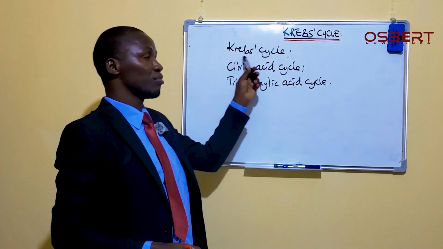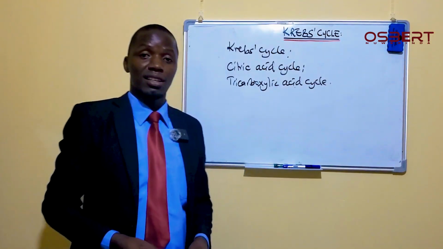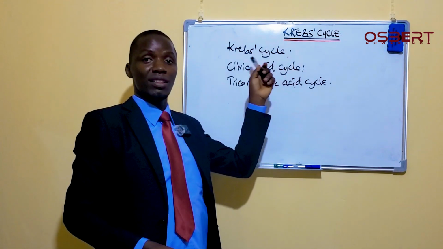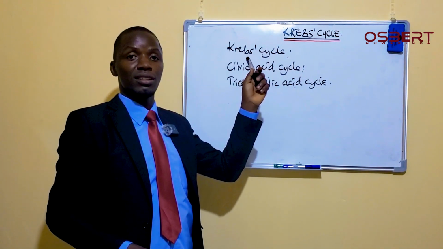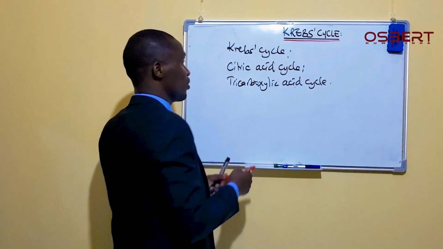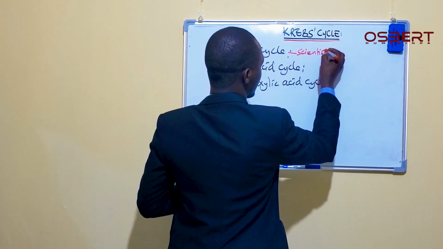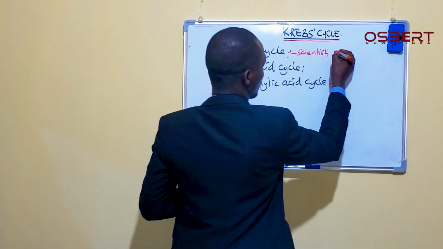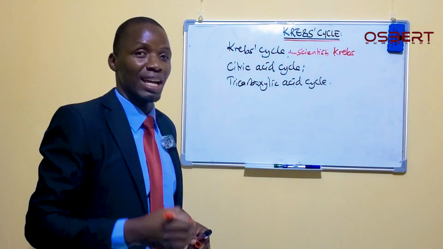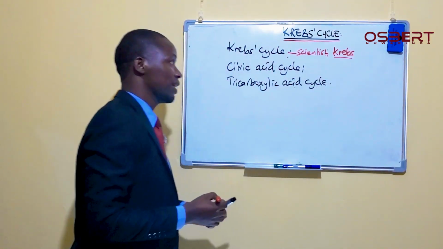Likewise, here, the Krebs cycle is named after the scientist who discovered this cycle as one of the key stages in respiration, Hans Krebs. So it is from this name that we get the Krebs cycle.